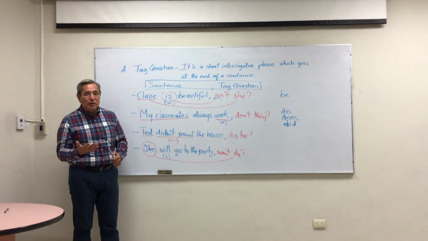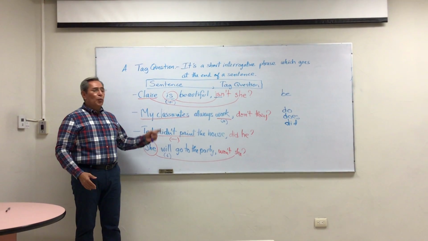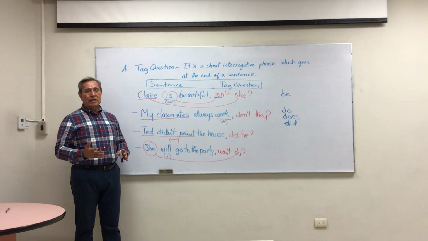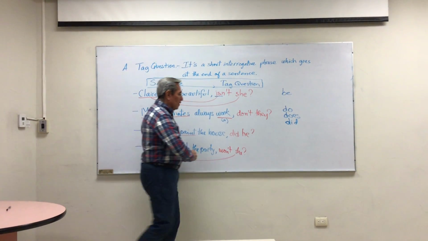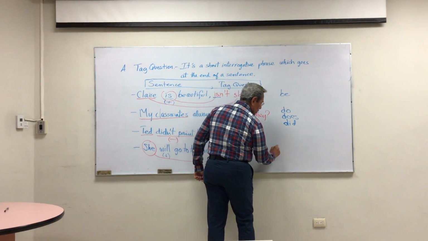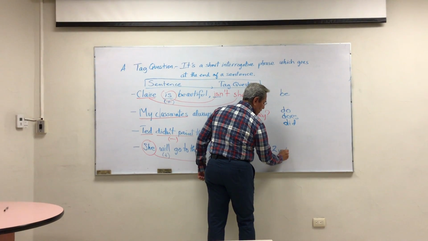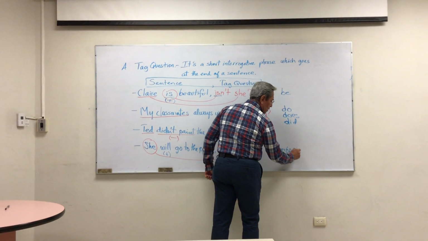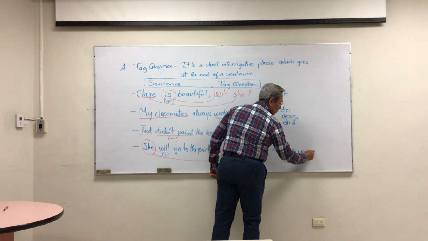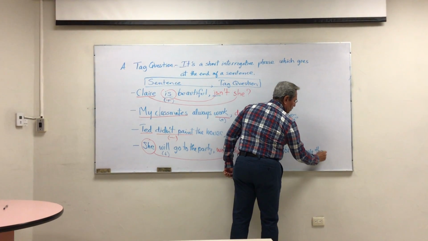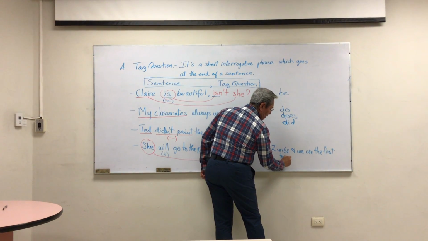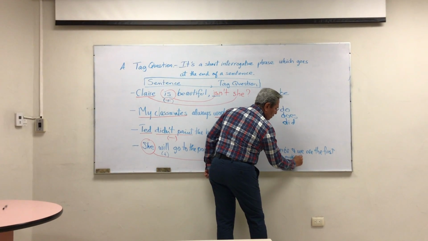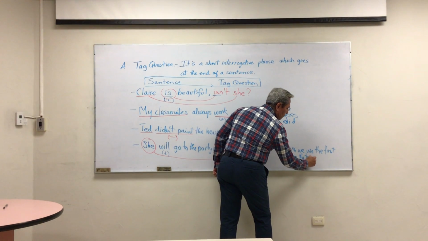Or in present perfect tense or past perfect, we use have or has as an auxiliary verb. But this time we have to use the first one, right? In this case we have two verbs, and we use the first to make the tag question.